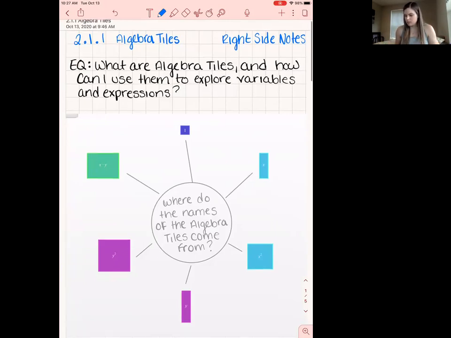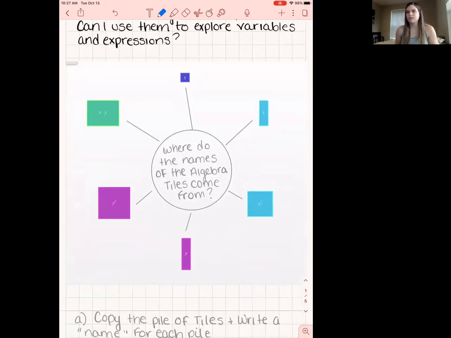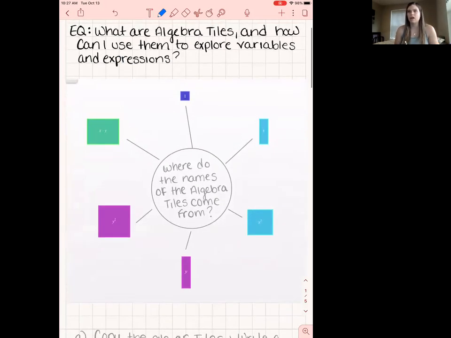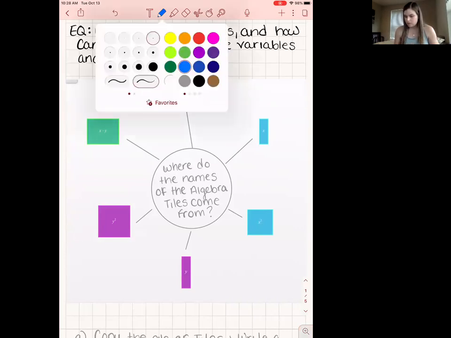We will be using 6 different shapes, different kinds of algebra tiles. And the first thing we need to figure out is, where do these names come from? So if you look, we see that we have a number 1 or a unit tile at the top. Then you have an x squared, a y squared, and an x by y. So you need to make sure you get this graphic copied down. So I'll pause it here to let you copy the graphic down, and then we'll start filling it out.